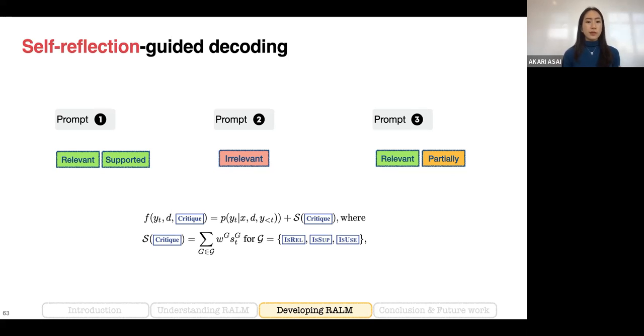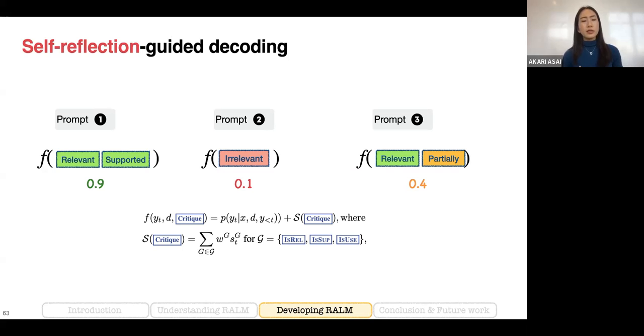Given this, we use those special tokens' probability as feedback or a score from each fine-grained aspect, and we aggregate the score by taking a weighted sum of those ideal reflection tokens. So here, the first paragraph has the highest score for the paragraph quality, and also the final generation is fully supported. So we got the highest score.